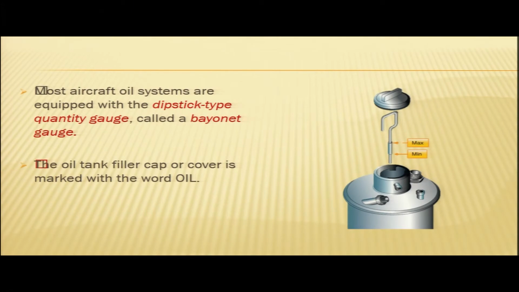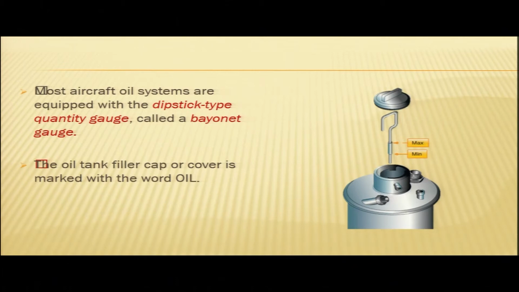The dipstick is used to measure the quantity of oil in your tank and it is called a bayonet gauge. In the figure you can see one tank and the dipstick. In the dipstick you can see the minimum mark as well as the maximum mark. We will show you on the aircraft also. This is just an illustration to show what the dipstick is like.